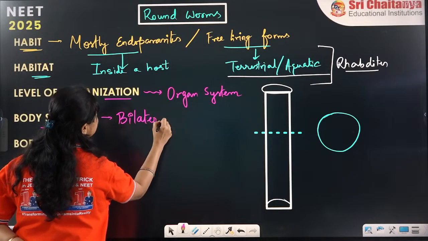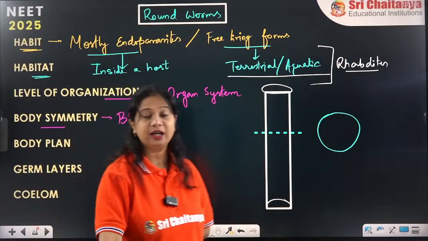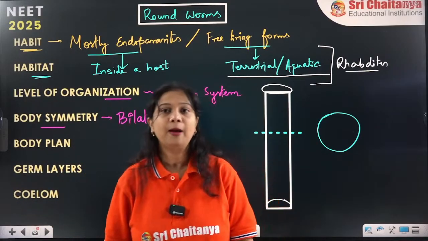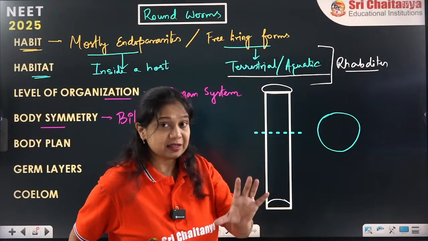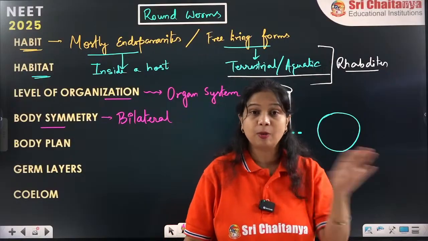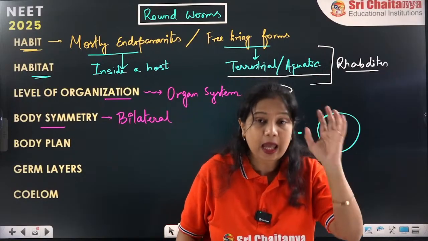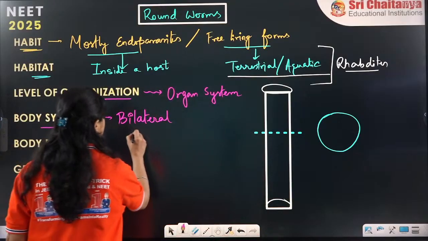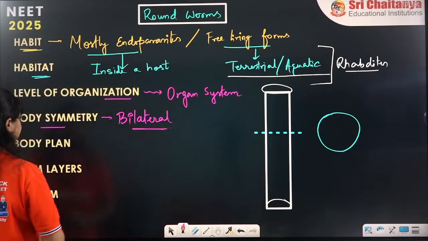Since they have already started the formation of the head, the body has an anterior part. So here it is bilateral symmetry.